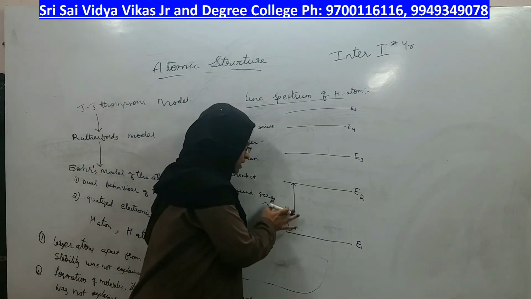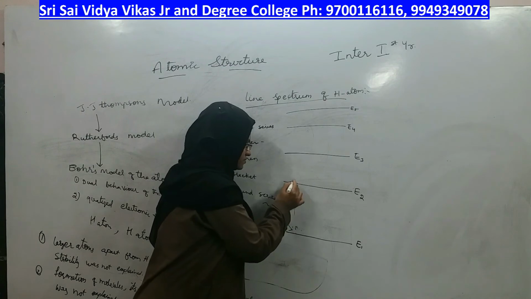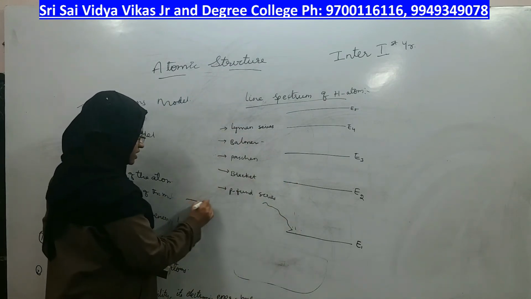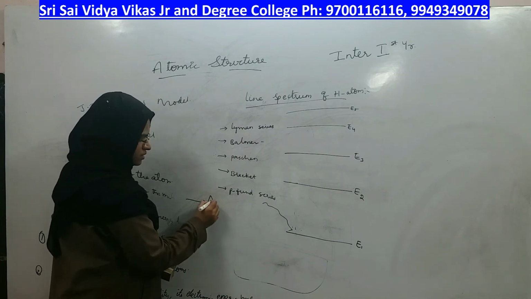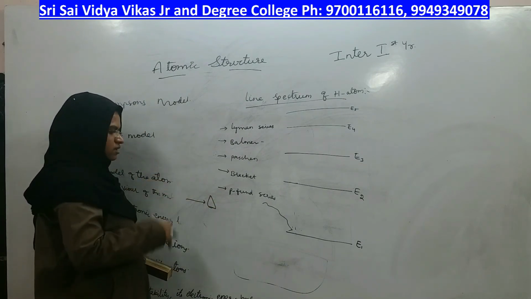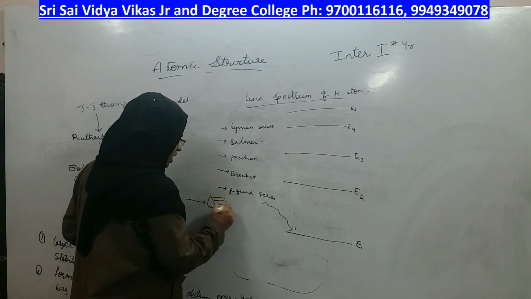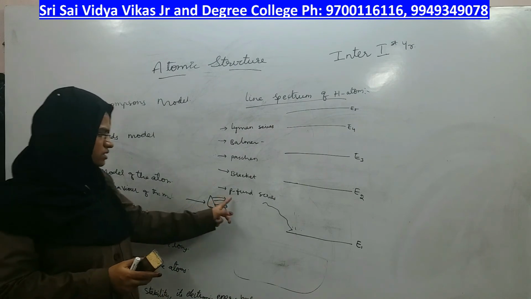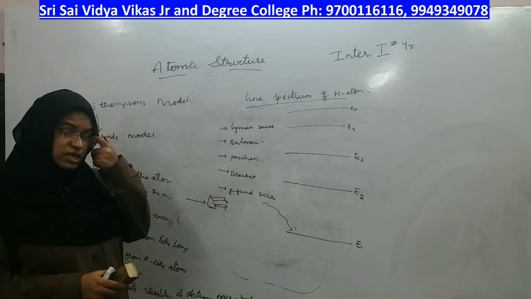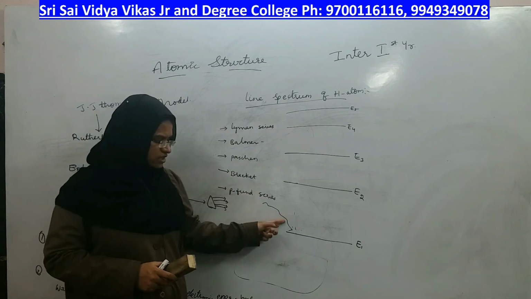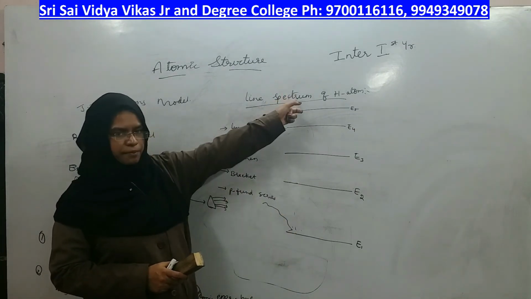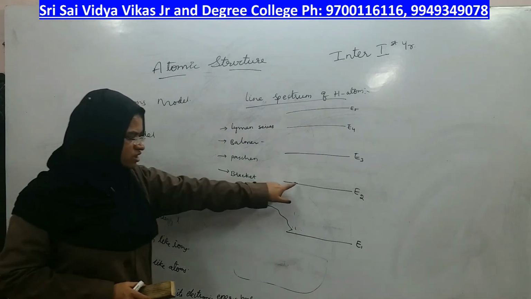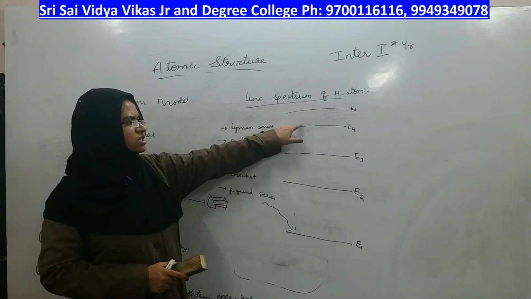Once it goes to the excited state, now the line spectrum, the diagram of which I told you, is not what you are giving. The line spectrum means after giving the energy, what is emitted is called the line spectrum, right? So if you give energy, the electron takes that energy and goes up, and then comes back, whether it went to the first excited state, second, third or fourth.